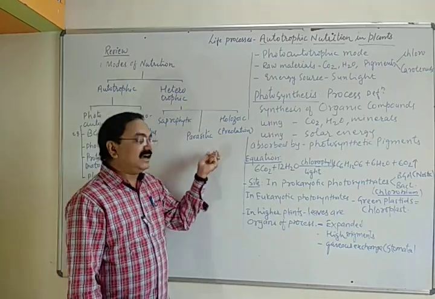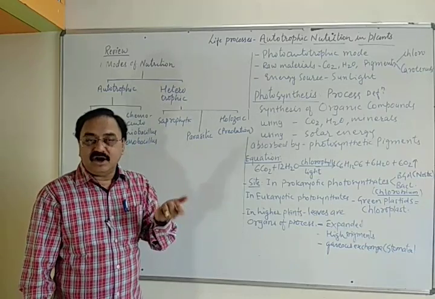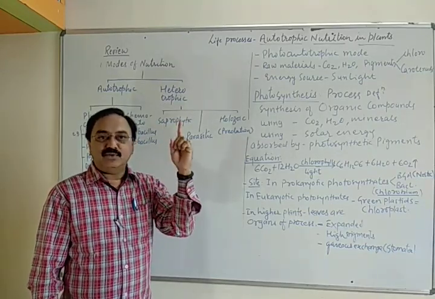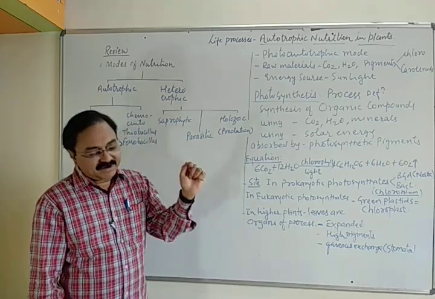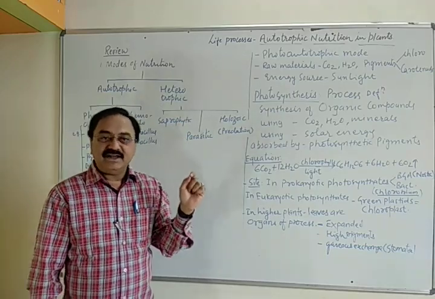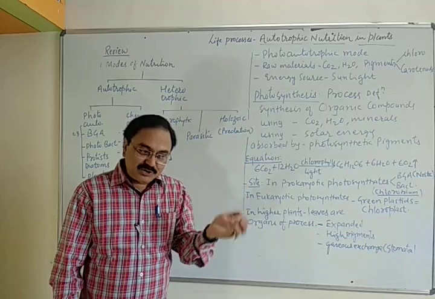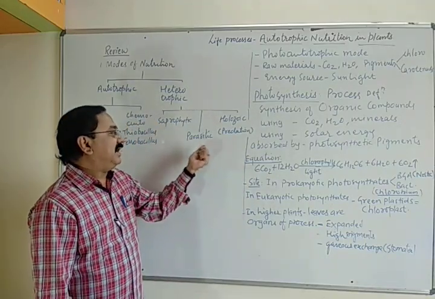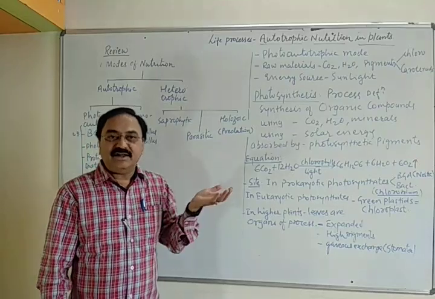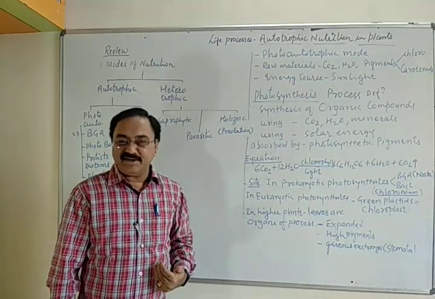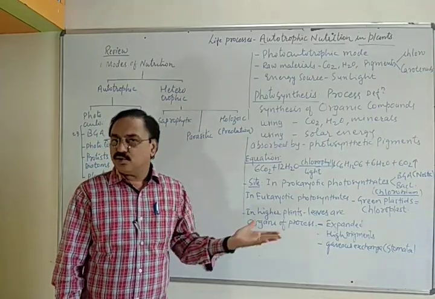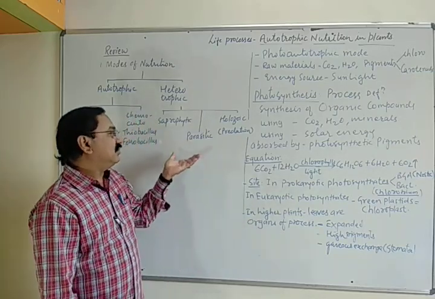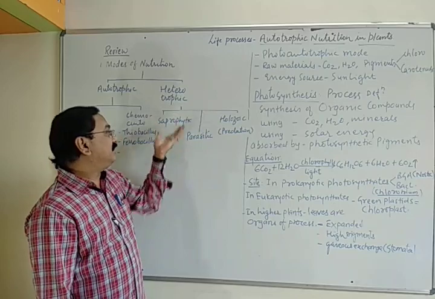The plant parasites include cuscuta, a common example we know, where the cuscuta plant twines around the host plant and penetrates its roots inside the body, into xylem and phloem, and absorbs the ready-made food material. In the case of animal parasites, there are certain worms which grow in our digestive system, and there are certain ectoparasites like mosquito and lice.